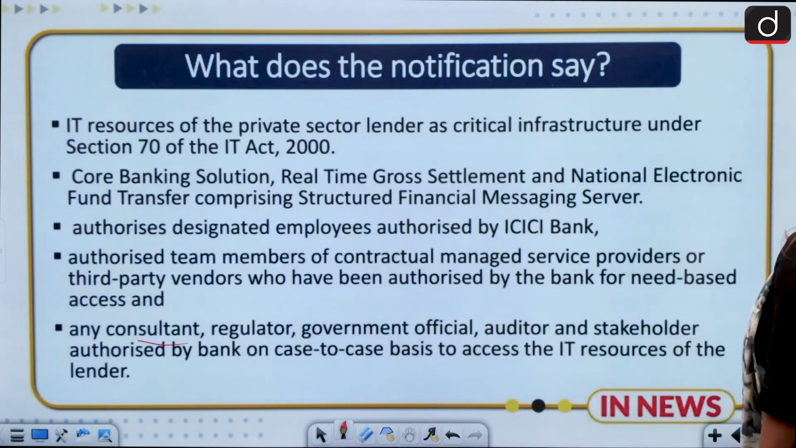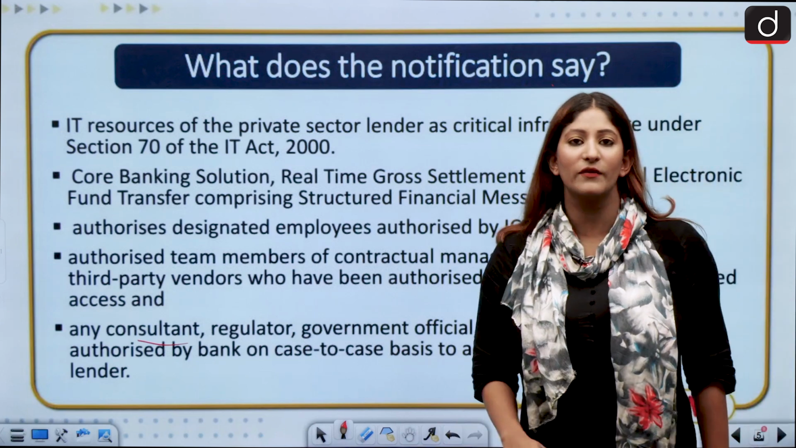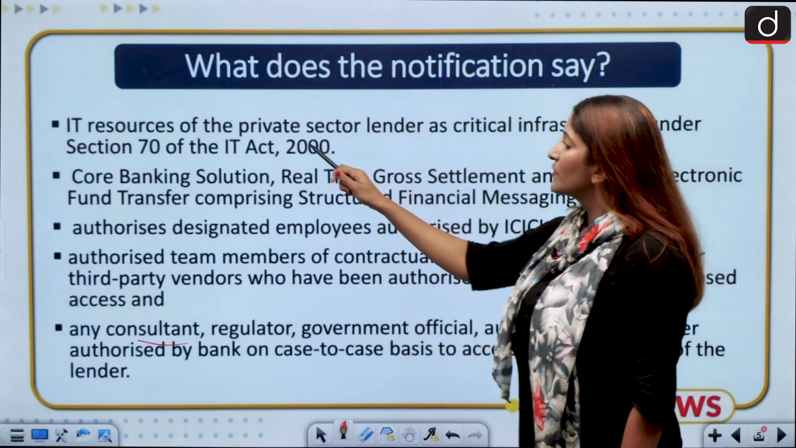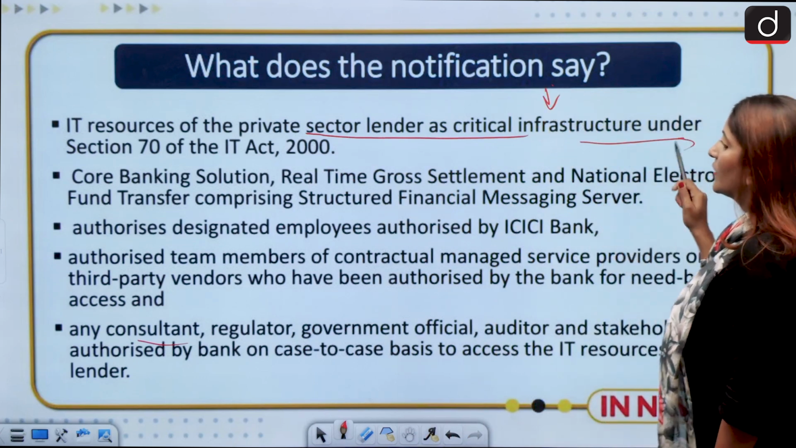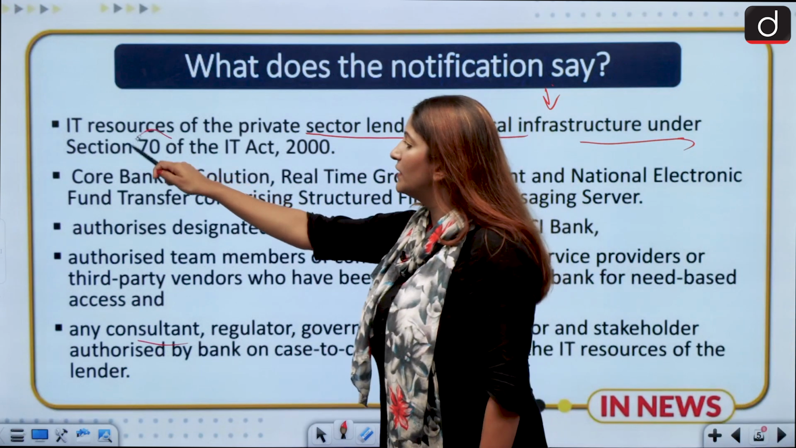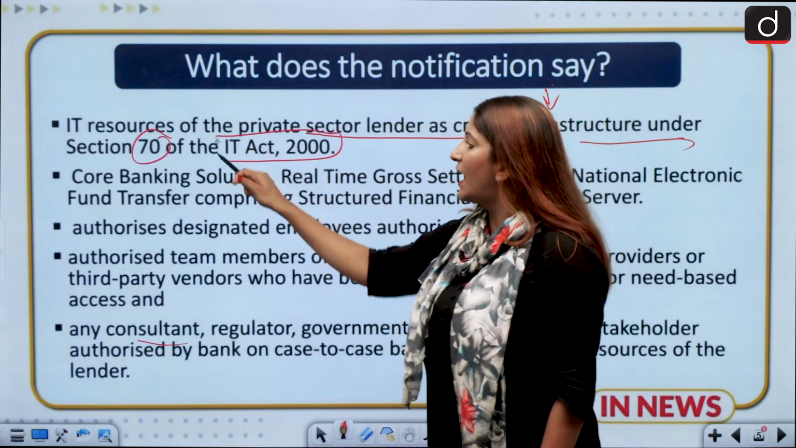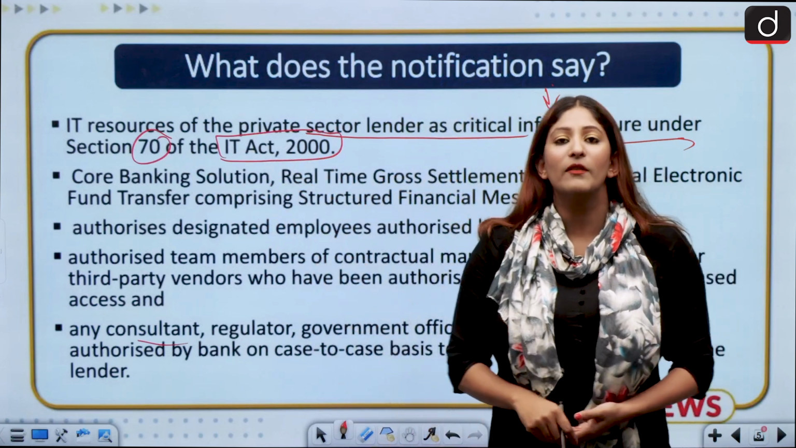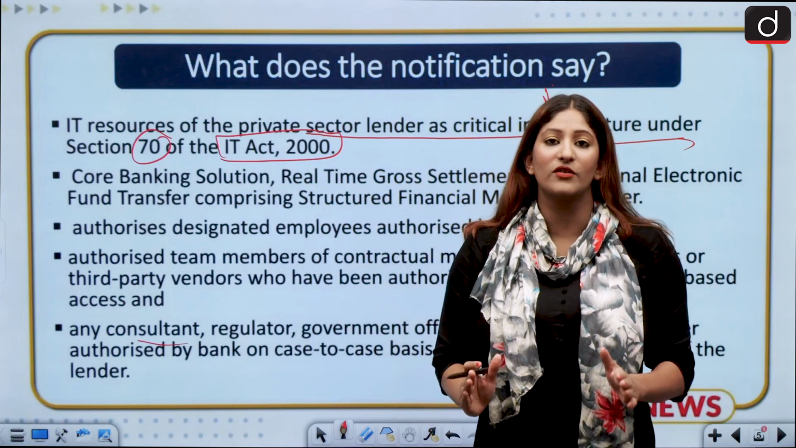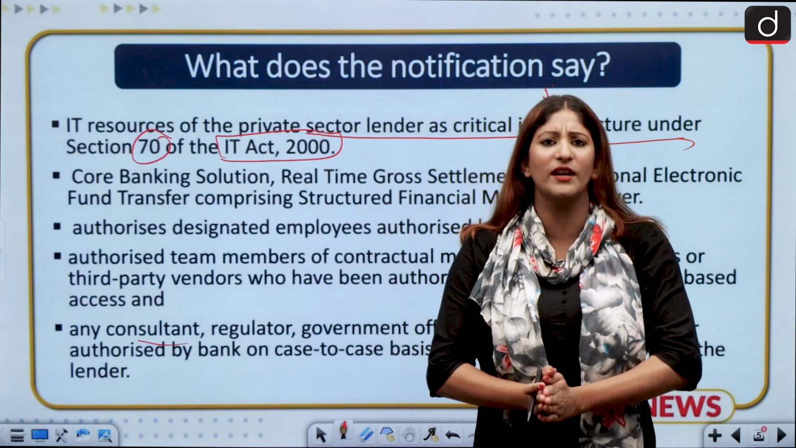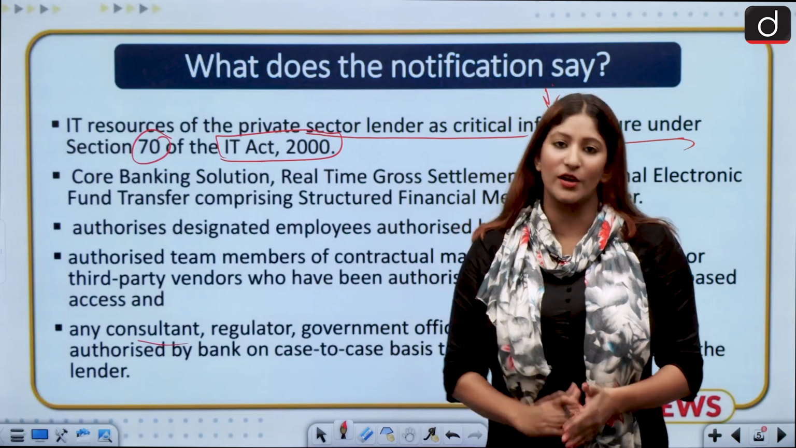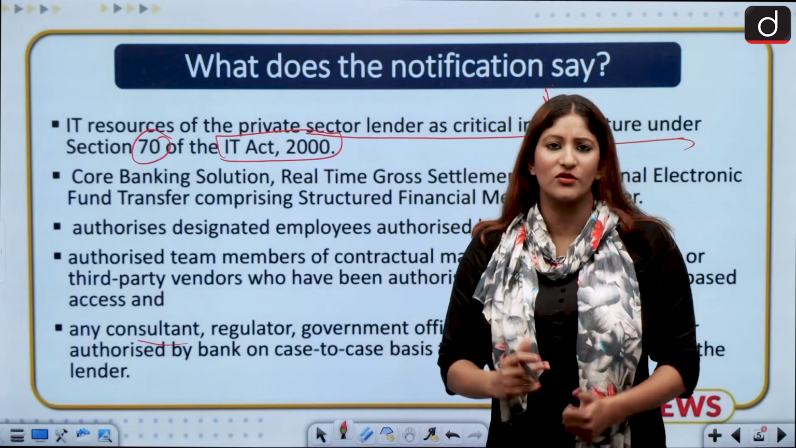So first of all, we need to know about the notification. This notification says that IT resources of private sector lenders are critical infrastructure under which section? Section 70 of the Information Technology Act. Under this Act only, the government can declare any information infrastructure as critical in nature, because it is very critical in the seamless and smooth working of an economy, the polity, or national security.